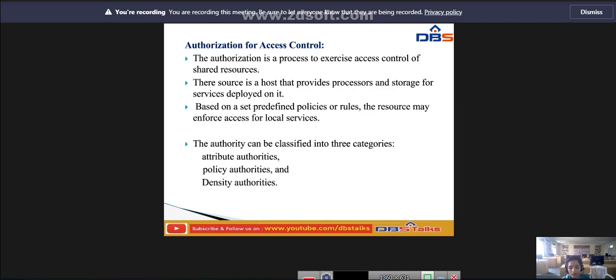The central authority is a special entity which is capable of issuing and revoking policies and access rights granted to remote access. The authority can be classified into 3 categories: attribute authorities, policy authorities, and identity authorities.